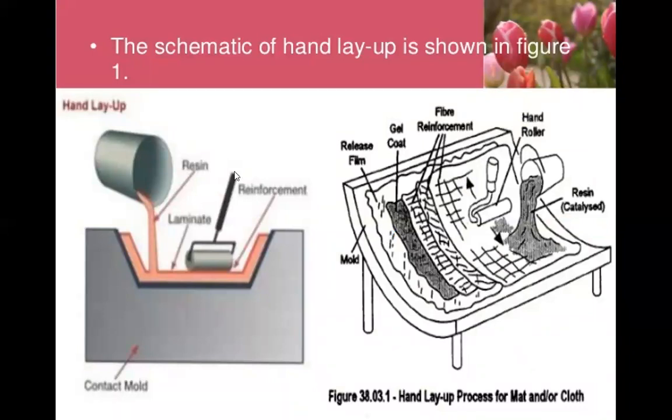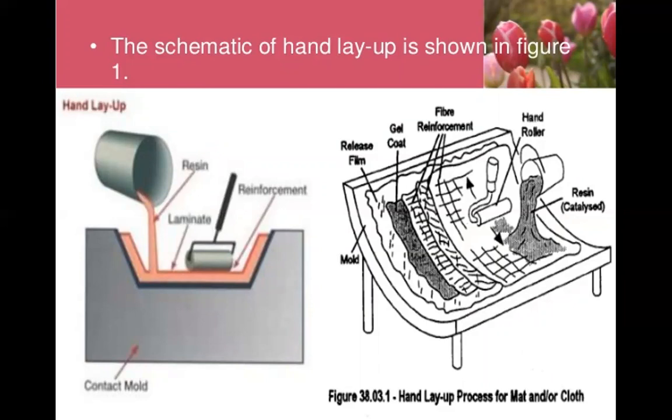So next, coming to the next technique, which is known as the hand layup technique. This technique is mostly used for thermoset plastic resin. The reinforcing mat fiber is cut to fit in a mold and saturated with resin by hand using a brush, roller or spray gun.